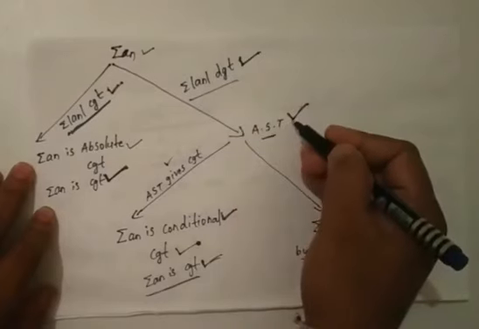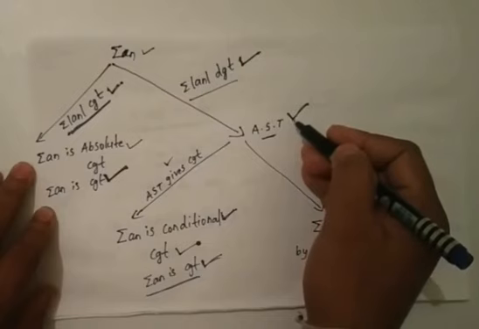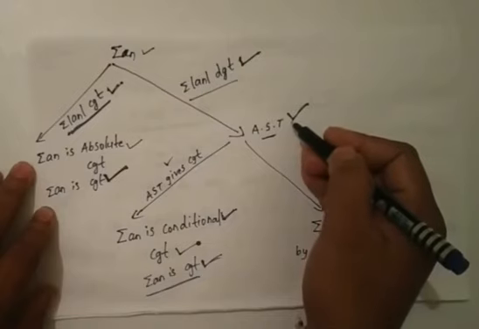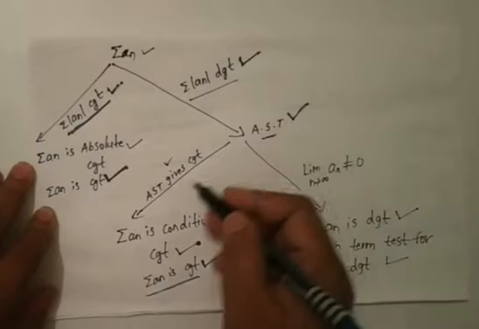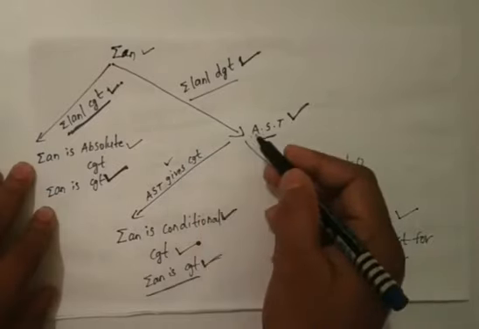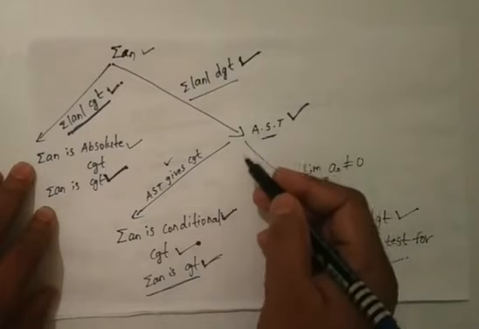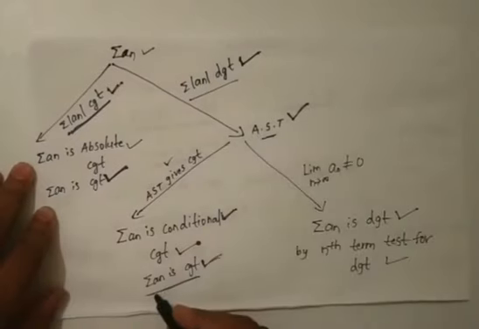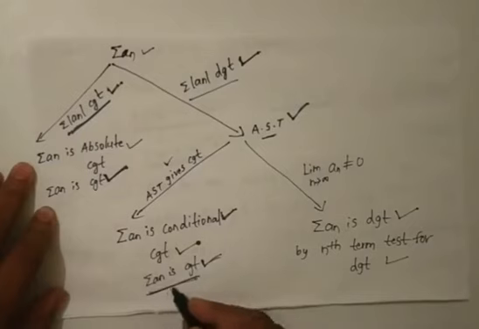Okay. Next, suppose if you have summation modulus of a n is divergent, then in this case we will use alternating series test to test the convergence for the series. If three conditions are satisfied in alternating series test, then we can say that directly summation a n is convergent.